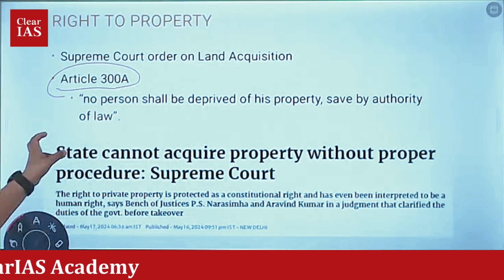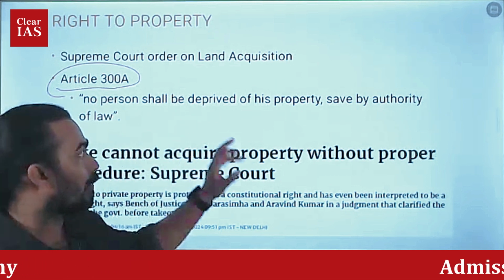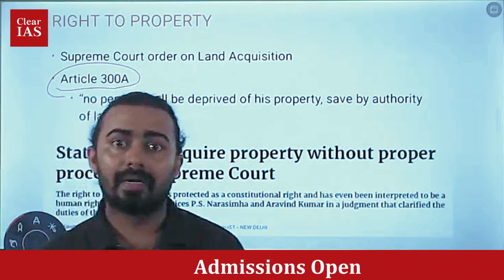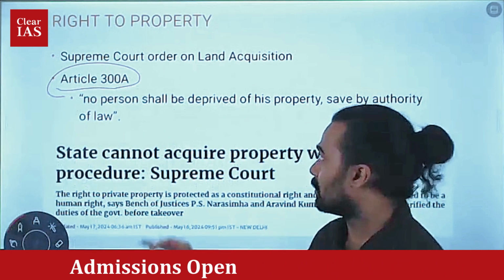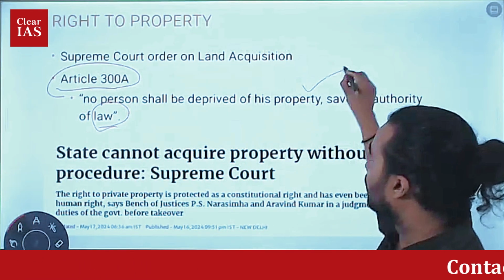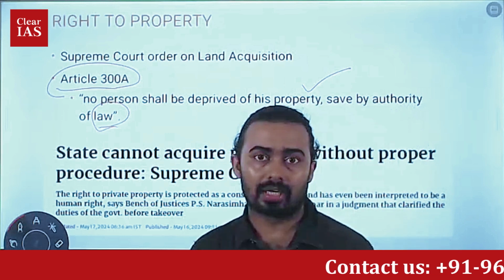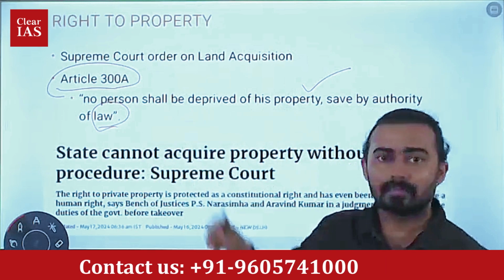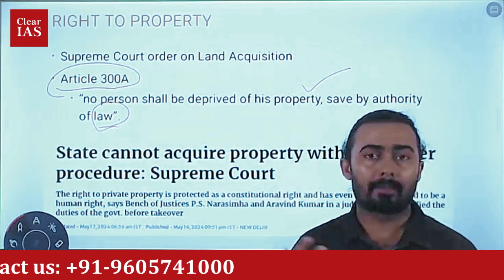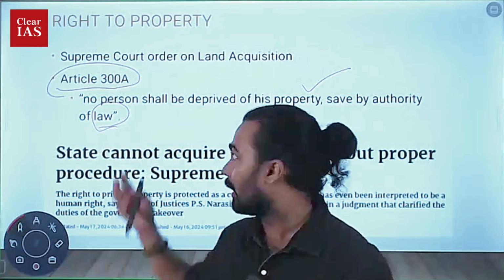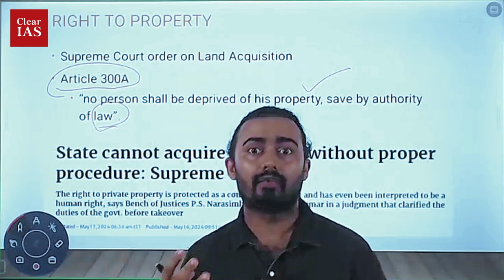So what is Article 300? That no person shall be deprived of his property save by the authority of law, which means that the government can take the property of a person if there is a proper law. So there are two ways we can read this article. One way: no person should be deprived of property unless there is a proper law, so a private person has a level of protection.